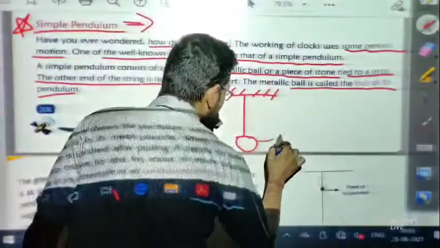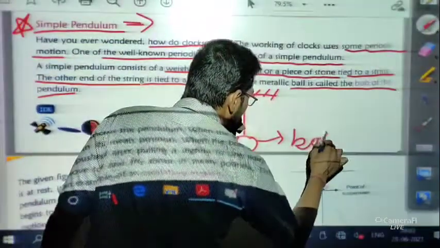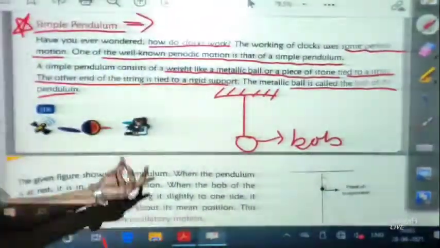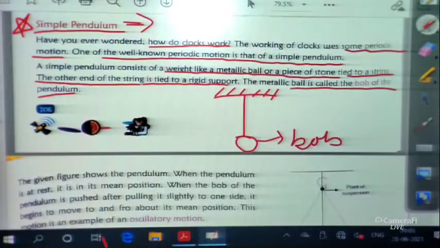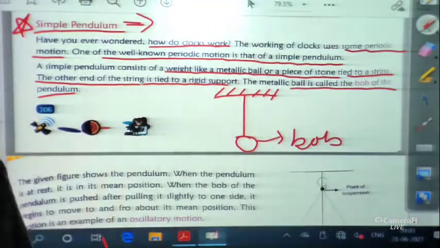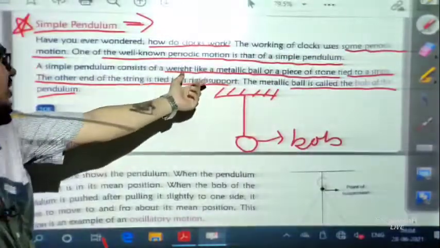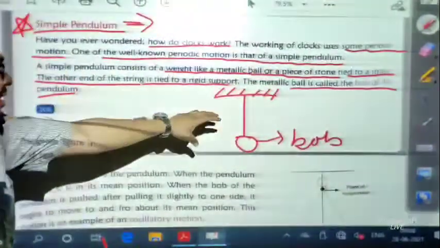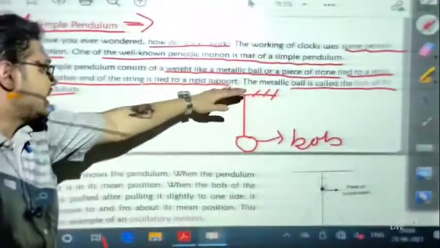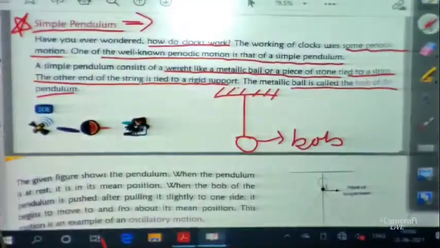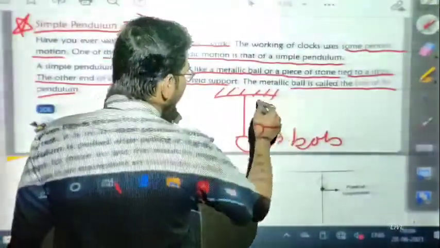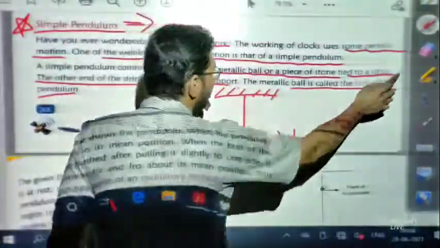This is the very basic structure of a simple pendulum: a weight tied on a string, with the other end of the string fixed. This kind of arrangement we call a simple pendulum. Let us find out in detail what a simple pendulum is.